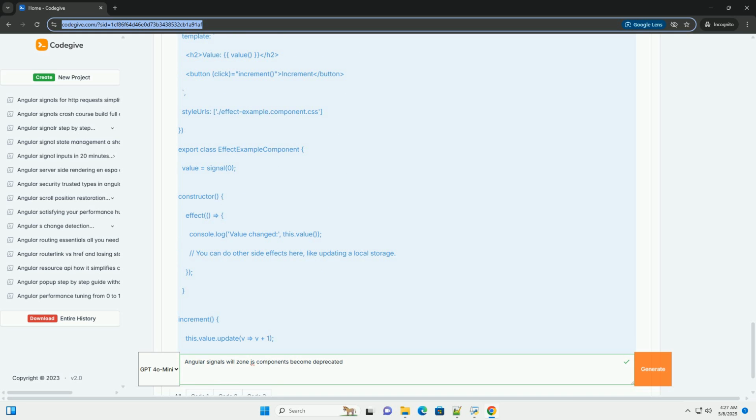Improved tooling and guidance, providing developers with the necessary tools and patterns for effective zoneless development. 3. Zone.js as an optional dependency, allowing developers to explicitly choose whether or not to include zone.js. 4. Potential deprecation. Eventually, zone.js might be deprecated, but this is likely a long-term goal.